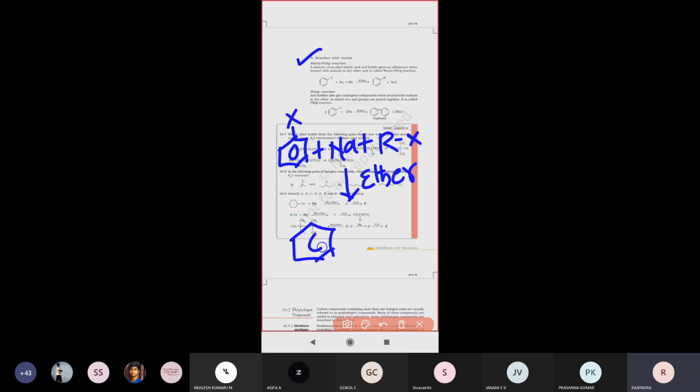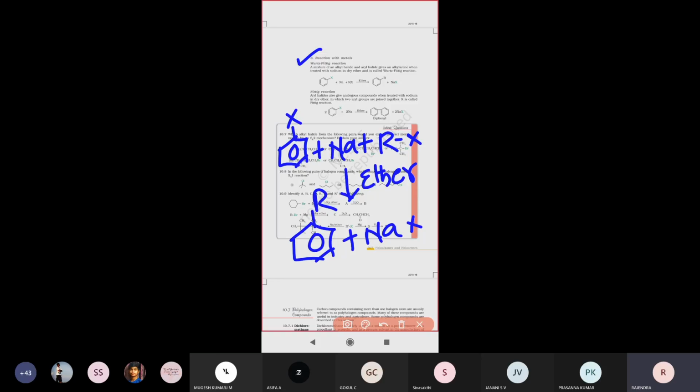The Wurtz-Fittig reaction is nothing but an aryl halide and an alkyl halide reacting with sodium metal in presence of ether to form an aryl alkyl compound, and sodium halide is left. So simply to remember: one is an alkyl and the other an aryl group.